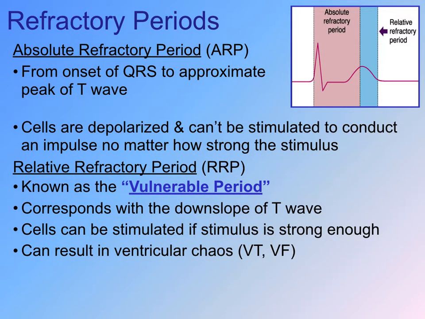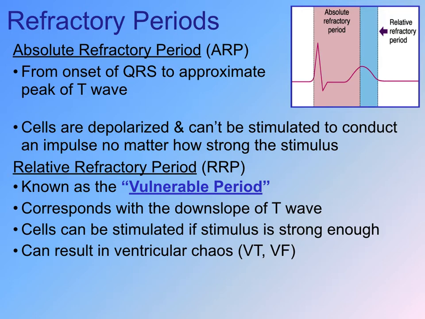There are certain elements in the ECG cycle called refractory periods. There's an absolute refractory period. This is from the onset of the QRS to the approximate peak of the T wave. The cells are depolarized and they can't be stimulated to contract, no matter how strong that stimulus is.